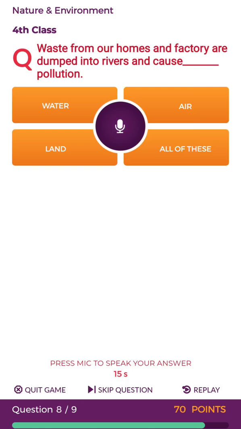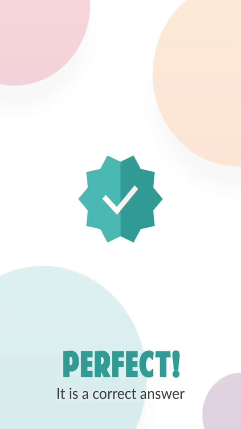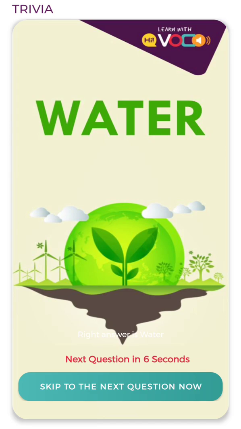Waste from our homes and factory are dumped into rivers and cause dash pollution. You need to fill in the blank with the given options, and the options are water, air, land, all of these. Perfect answer. The correct answer is water. Do you know waste from our homes and factory are dumped into rivers and cause water pollution?